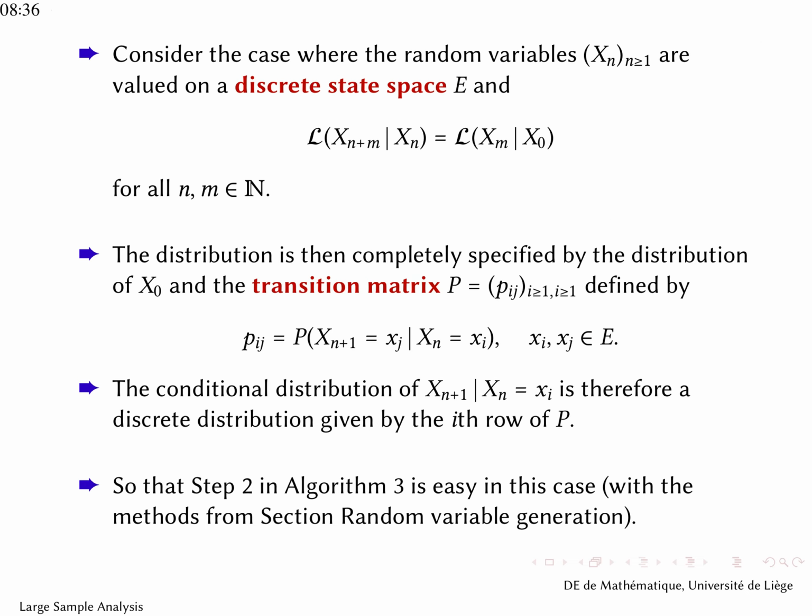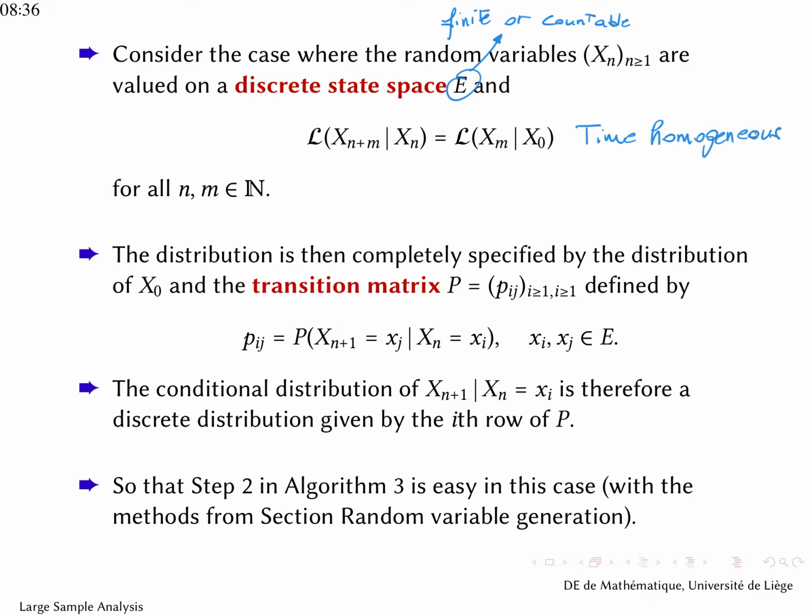An important instance of this is the case where the random variables xn, n larger or equal than 1, are valued on a discrete state space. So a discrete state space means that E, the set of all possible outcomes, is either finite or countable.